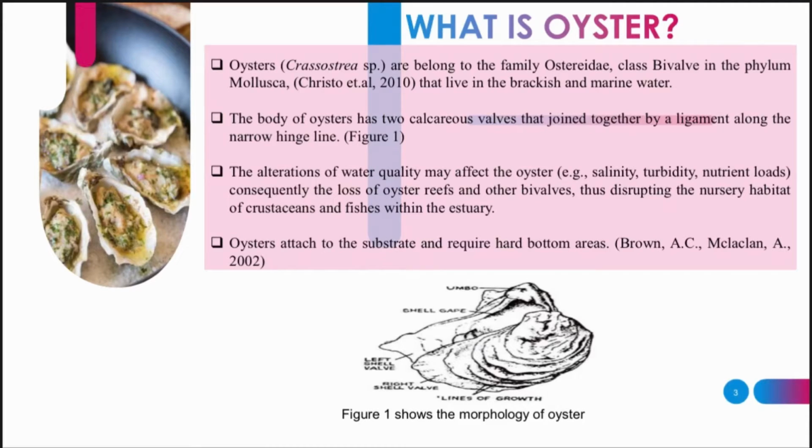The alteration of water quality may affect the oyster, for example salinity, turbidity and nutrient loads. Consequently, the loss of oyster reef and other bivalves disrupts the nursery habitat of crustaceans and fishes within the estuary. Oysters attach to the substrate and require hard bottom areas.